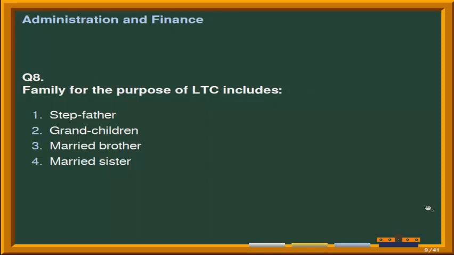Next question is family for the purpose of LTC includes, and the given options are number 1 stepfather, second option is grandchildren, third option is married brother, and the last option is married sister. Correct answer is family for the purpose of LTC includes stepfather. So option first is correct.